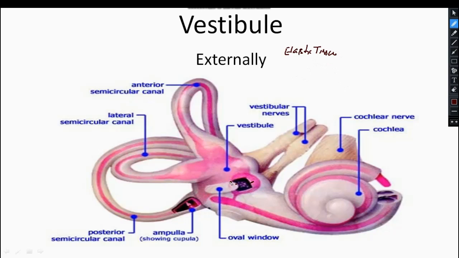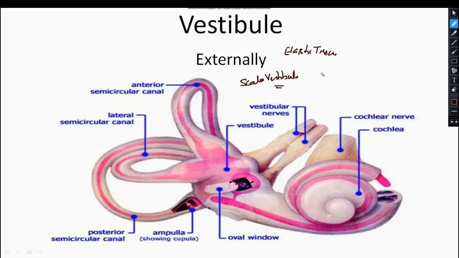As a result, the foot of the stapes vibrates and transfers its mechanical energy to the fluid in this chamber, the scala vestibuli. Later on, this energy is transferred from the scala vestibuli to the fluid in the scala media, and is later responsible for hearing.